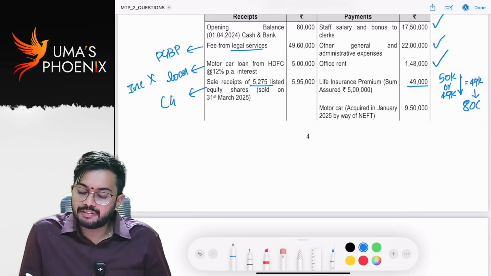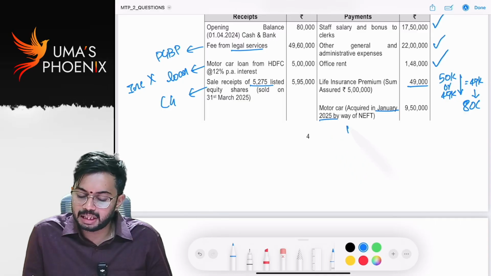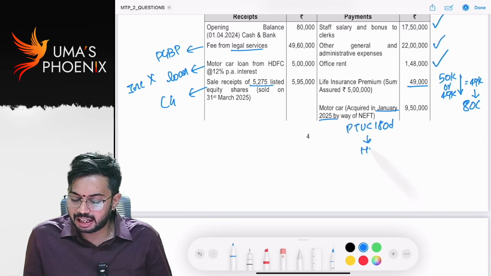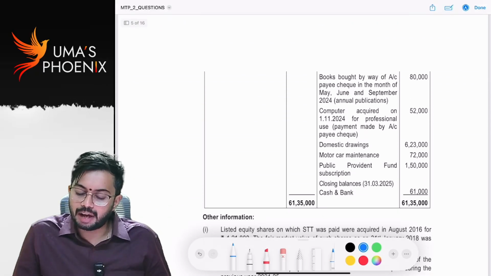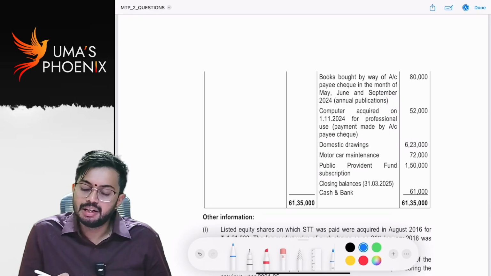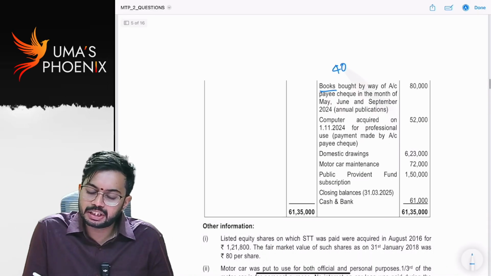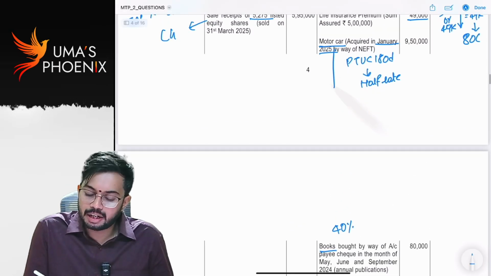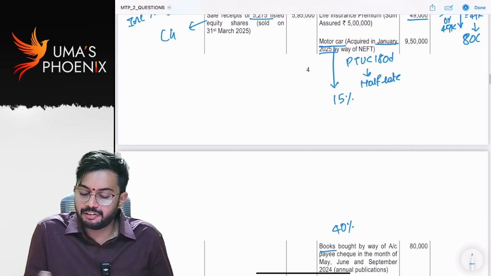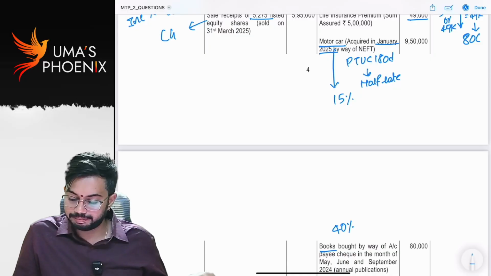Motor car acquired in January. January means what? Put to use less than 180 days. So you need to calculate half rate of depreciation. Books bought by way of account payee cheque in the month of May, June and September. So on books rate of depreciation applicable is 40%. On motor car rate of depreciation applicable is 15%. Am I correct?